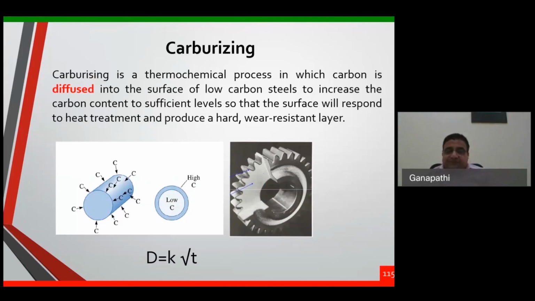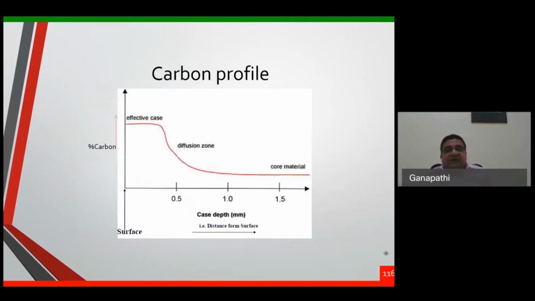Okay? Yeah, you can see that for a depth, case depth. This is called effective case depth. Till that point, for a depth of 1 mm, the hardness is constant. Then the hardness will be reduced. But this is the hardness of the core material. In between, this is the total case depth and this is the effective case depth.